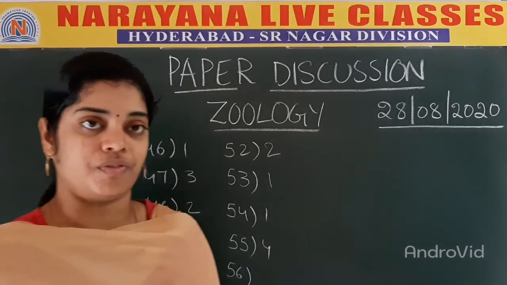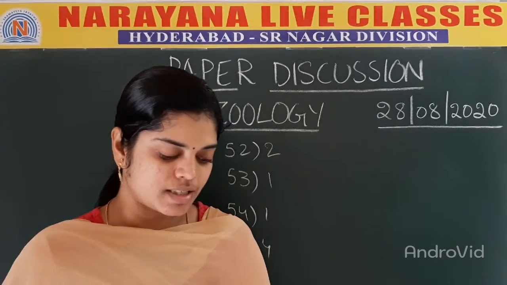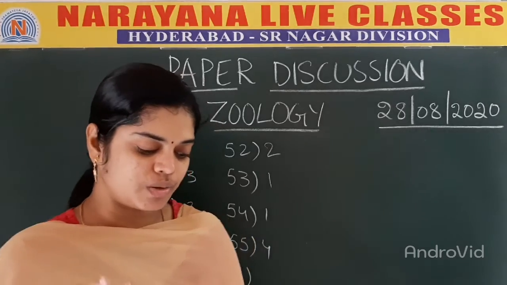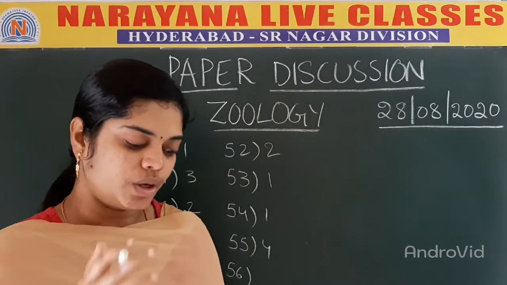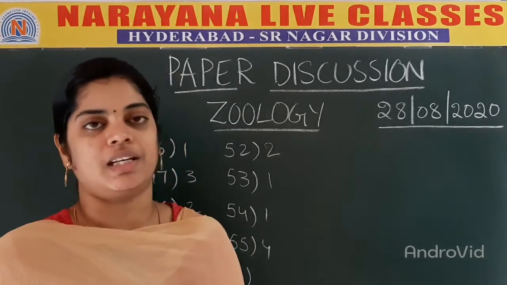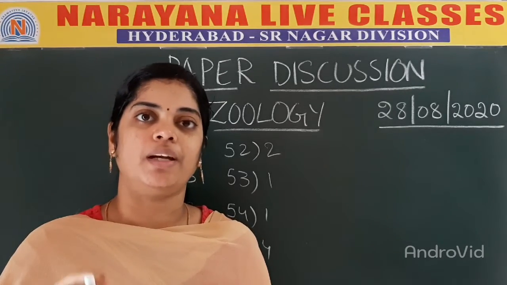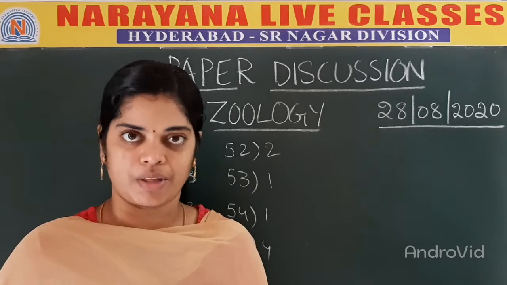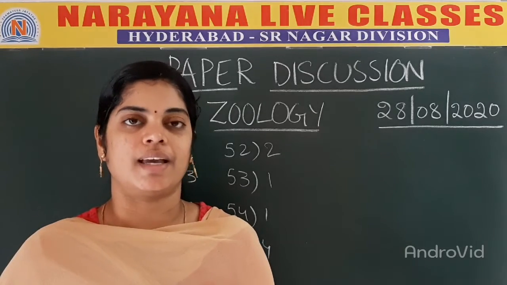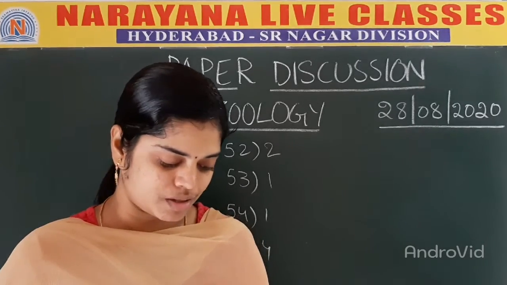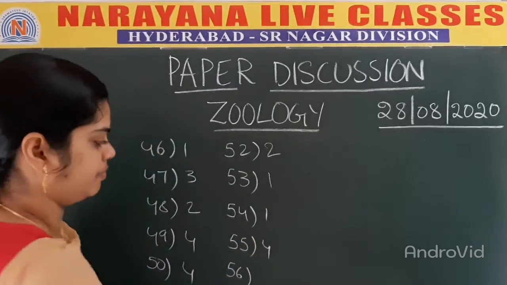Next, question number 56. A special system present in our body exclusively for the circulation of blood to and from the cardiac musculature is. Means the blood vascular system which is carrying the blood exclusively to and from the heart. We call that system the coronary system. So the answer will be 3.